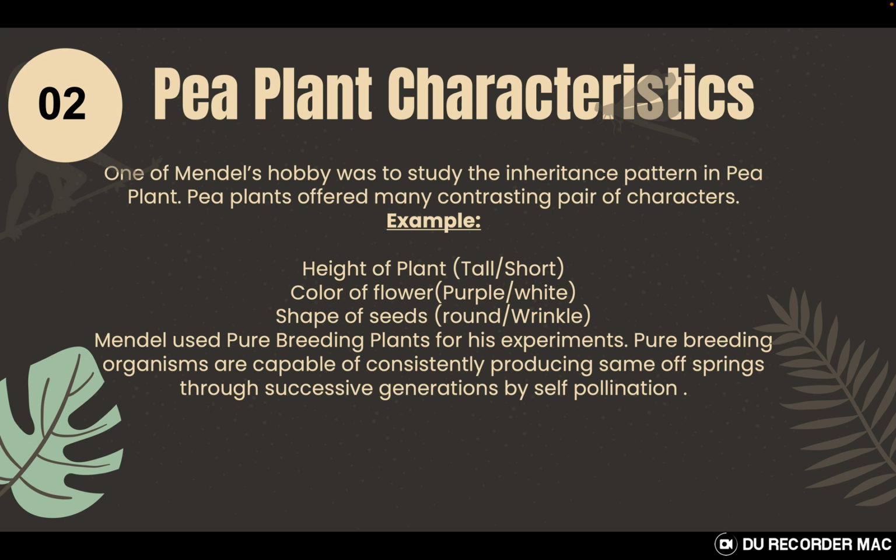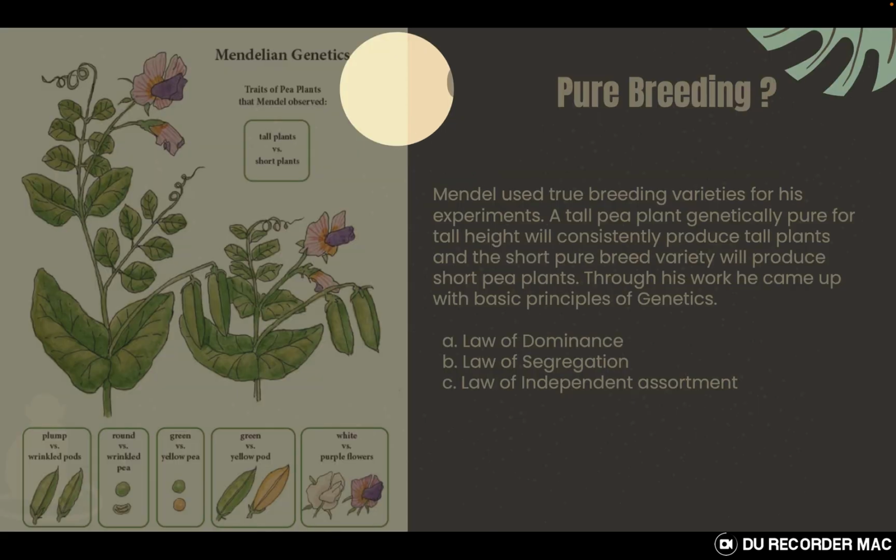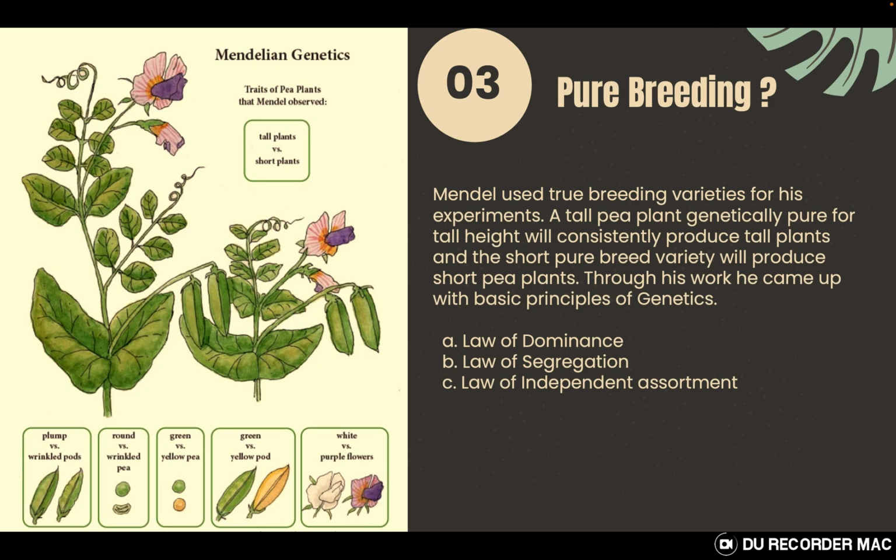So for this reason, the choice of pea plant was a very wise choice, and taking care of them was easy. They were growing fast, and this pea plant study gave us the foundation of three very important laws: law of dominance, law of segregation, and law of independent assortment. And these were the three laws that made the foundation for modern day genetics.